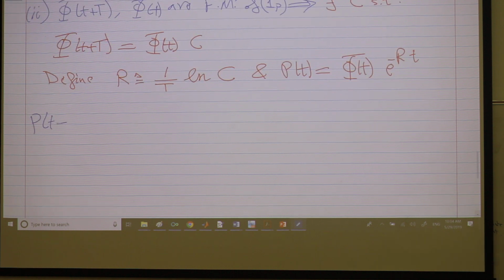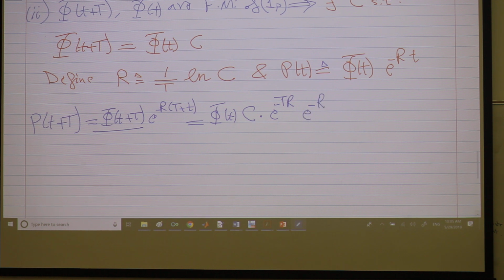P of T plus T, I need to show that it's equal to P of T. From its definition here, it's phi of T plus T times e to the negative R times T plus T. But you just said that phi of T plus T can be written as phi of T times this C, times e to the negative RT, times e to the negative RT, or TR, doesn't matter.